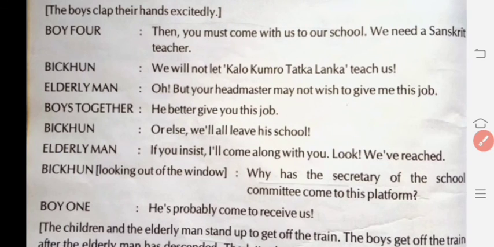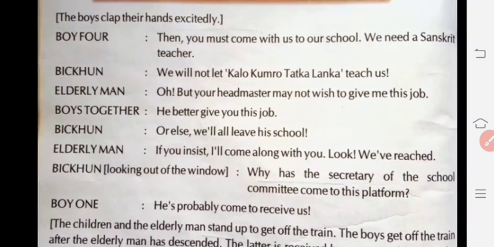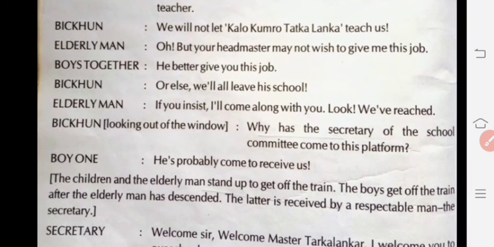The elderly man says, "Now we have reached our destination," that is, the last station. Bhikkhun says, looking out of the window, "Why has the secretary of the school committee come to this platform?" The secretary of the school, a respectable person, has come to the platform to receive somebody. Who is that somebody? You will realize after a few minutes. Boy one says, "He has probably come to receive us, because we are coming from outside."